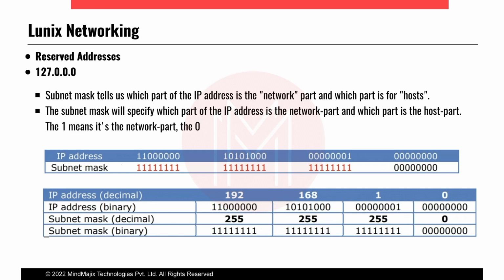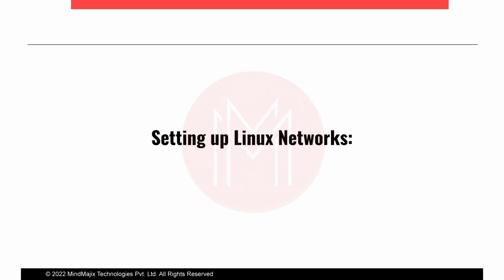This is the first topic I have covered, the TCP/IP explanation. Now we are going to cover the second topic, setting up the Linux network. In Linux there are a number of methods to assign the IP address to the Linux host or Linux OS. In this demonstration, I am going to cover three types of IP address schemes, how in all three ways we can provide the IP address to the Linux host.